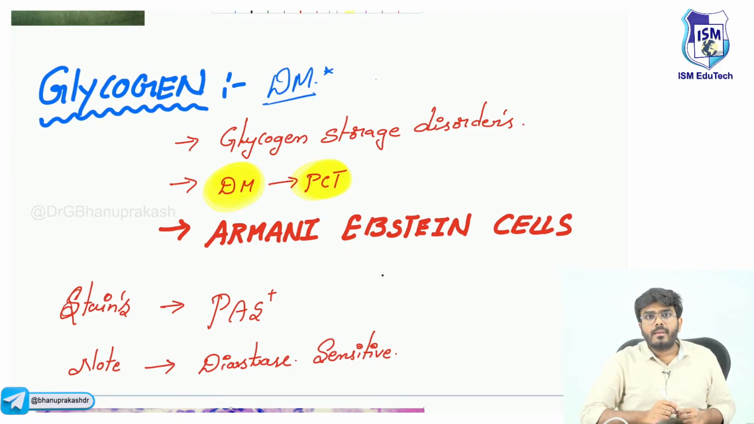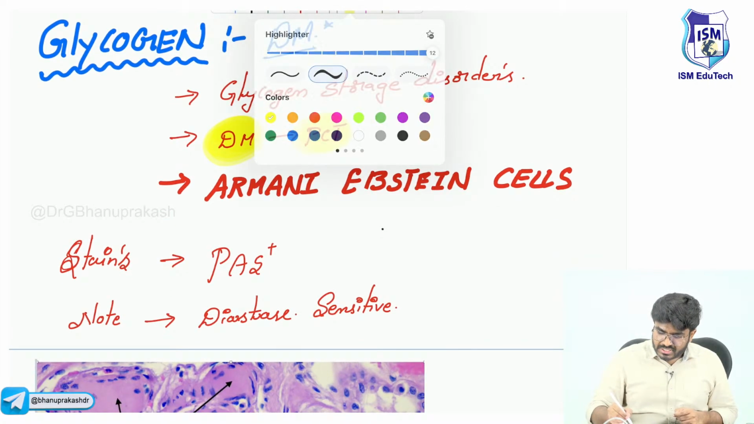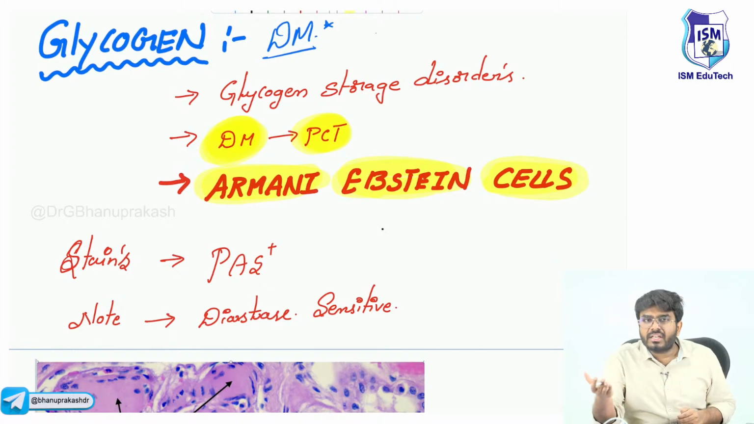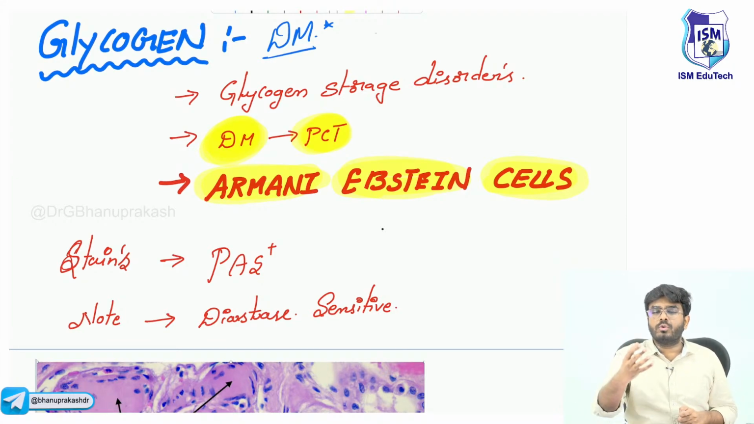and now they are storing the glycogen. These PCT epithelial cells which are storing this glycogen are called Armanni-Ebstein cells. MCQ: Armanni-Ebstein cells are seen in diabetes mellitus, in diabetic nephropathy, I should say. More and more glucose is filtered, that glucose is stored in the PCT in the form of glycogen. Those cells are called Armanni-Ebstein cells.